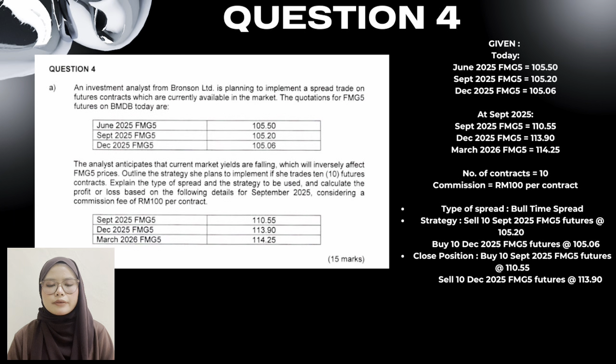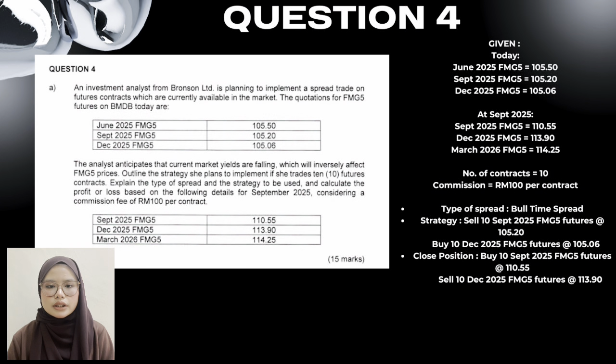First, we need to identify the market expectation given in the question. The analyst expects market yields to fall. Since FMG5 futures prices move inversely with yields, when yields decrease, futures prices are expected to increase. Therefore, the most suitable strategy is a bull time spread. A bull time spread is used when we expect the price of futures contracts to increase over time, especially when the longer term contract is expected to increase more than the shorter contract.